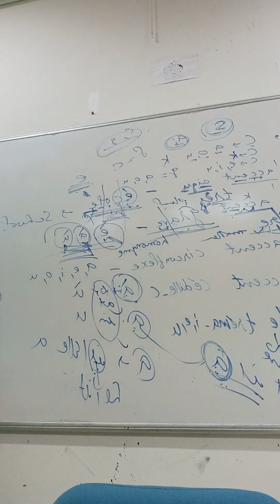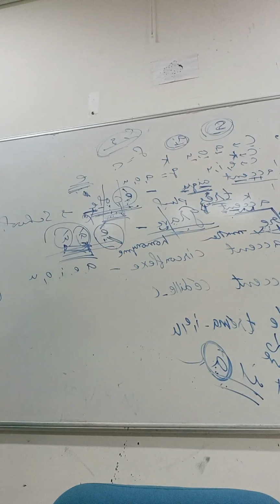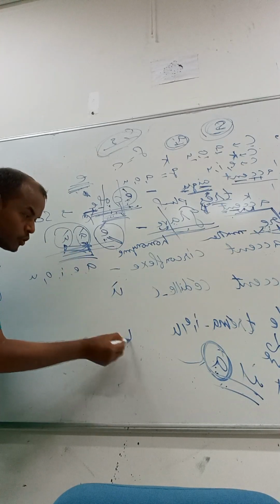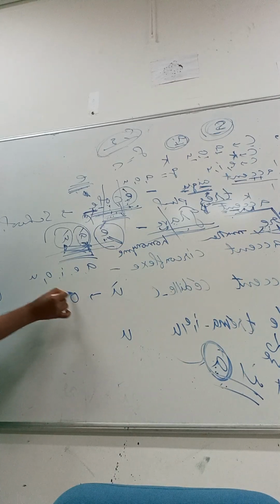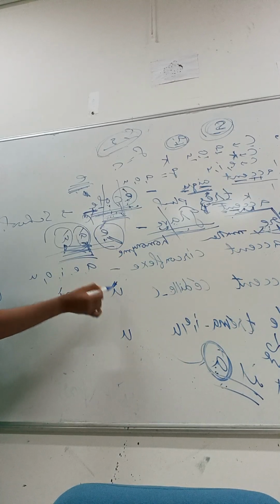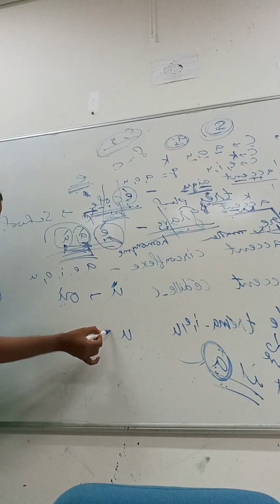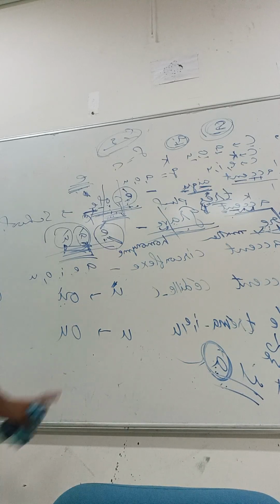Clear? Now, this is the next letter, that is U with accent grave, and U without accent grave. So you can see, U with accent grave, I have written one word, and U without accent grave, I have written one word. Okay, clear?